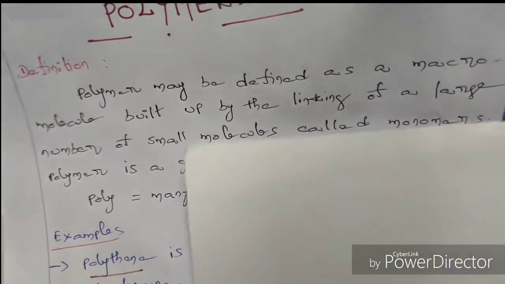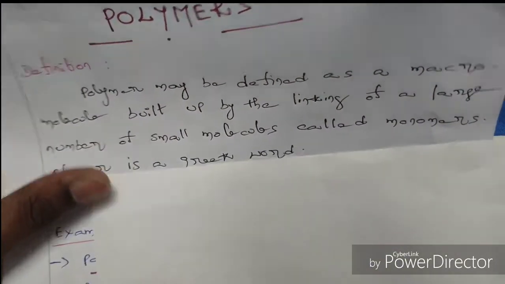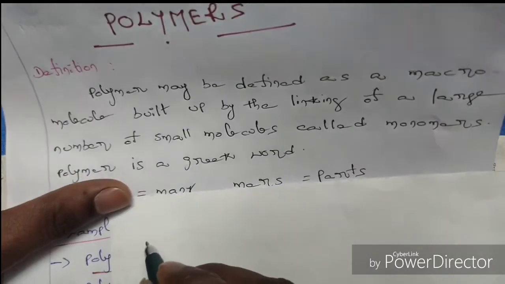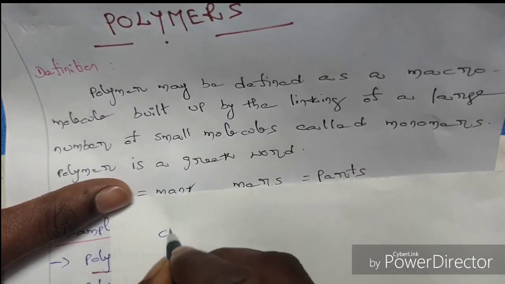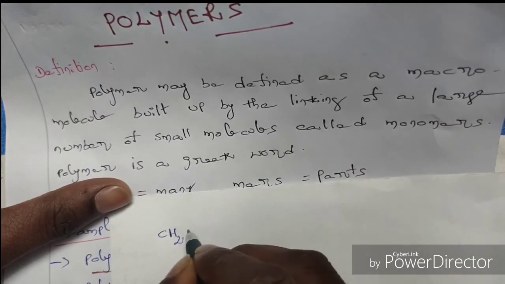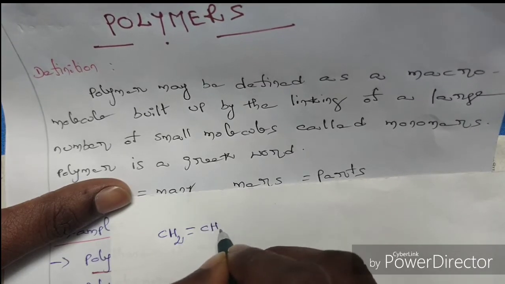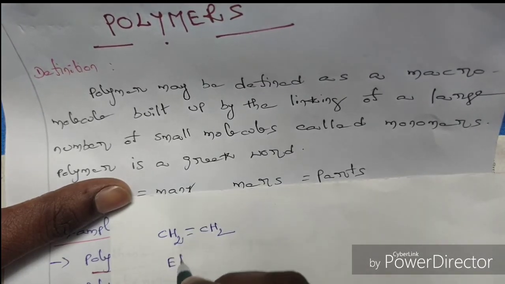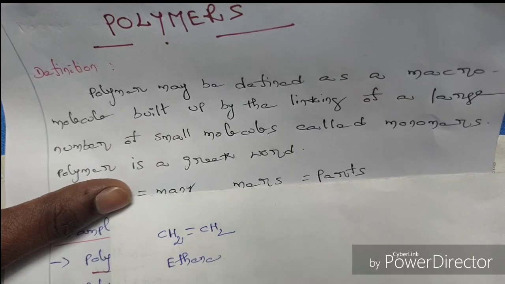So see the structure of ethene. What is the structure of ethene? CH2 double bond CH2. It is called ethene.